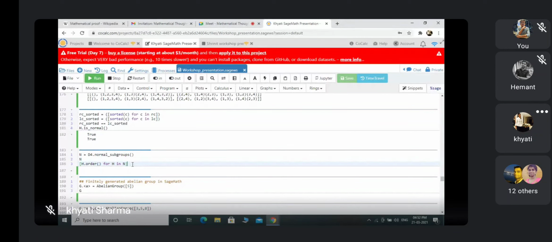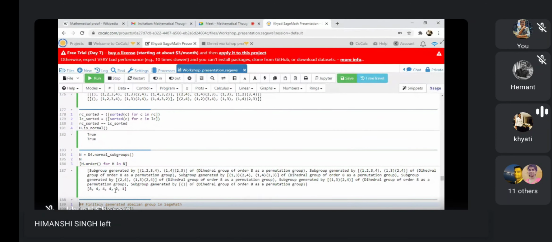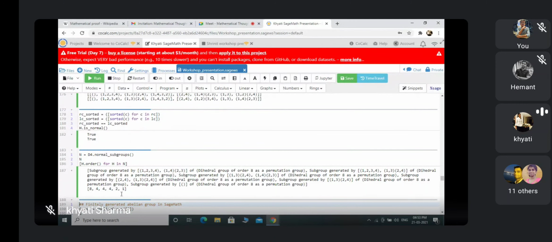This is the list. So this is the collection of all the normal subgroups of D4, and these are the orders. So it has one normal subgroup of order 8, three normal subgroups of order 4, one normal subgroup of order 2 and one of order 1. So total 6 normal subgroups D4 has. So you can check this thing for any group.